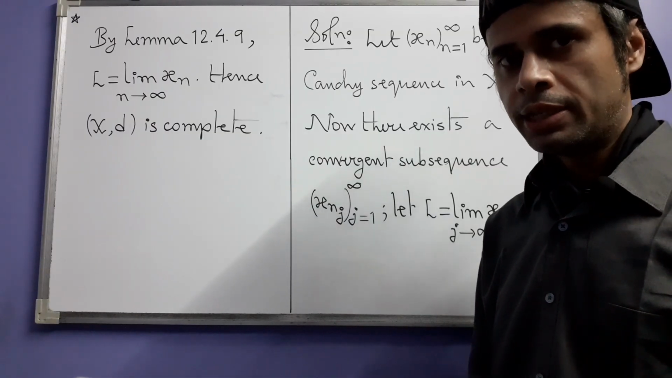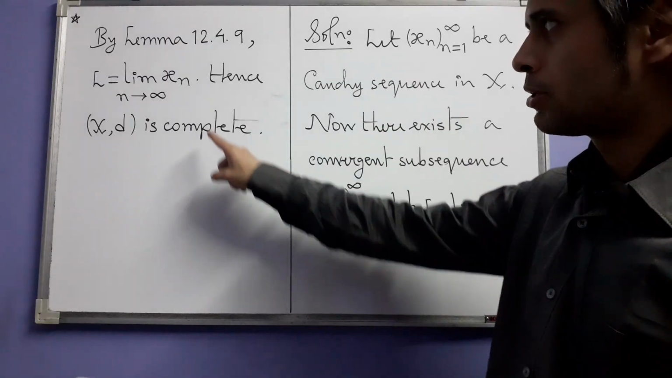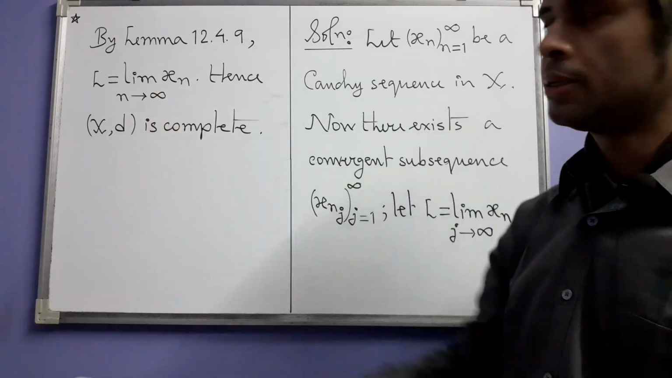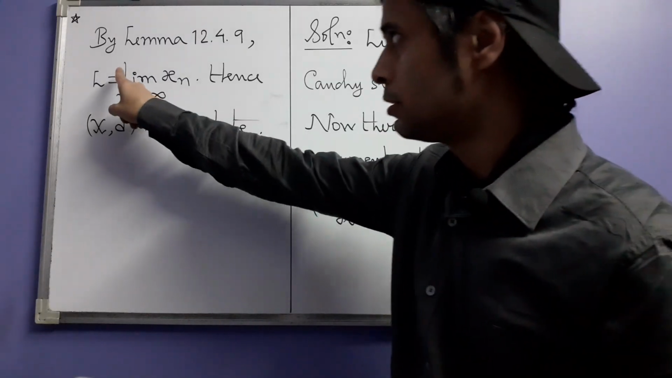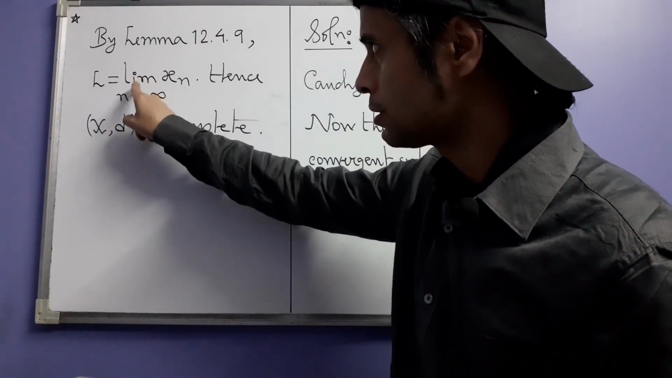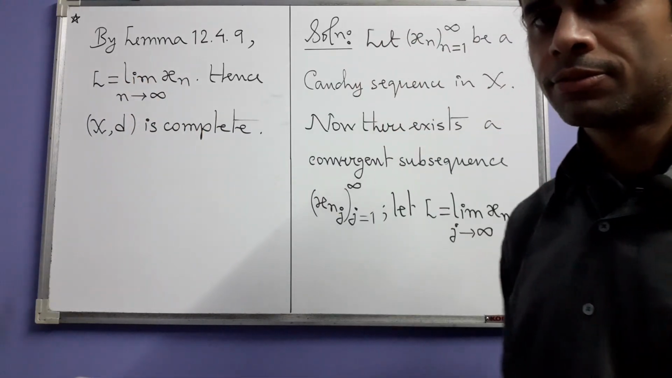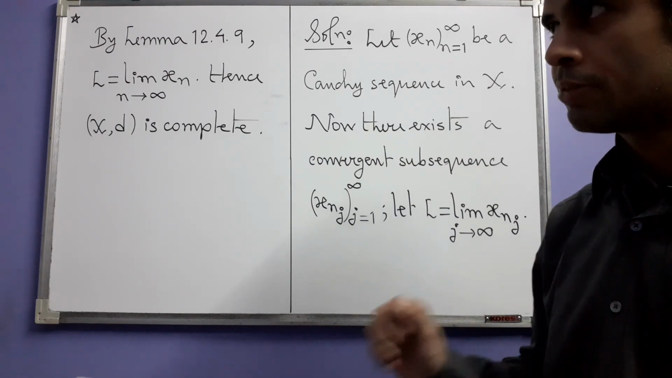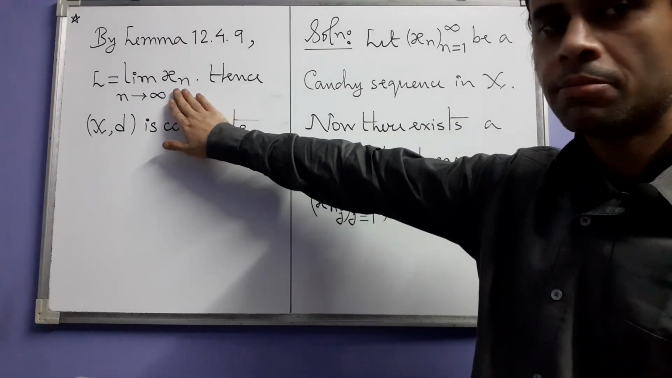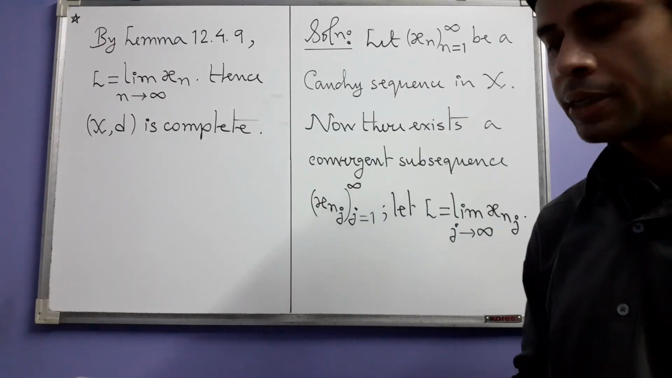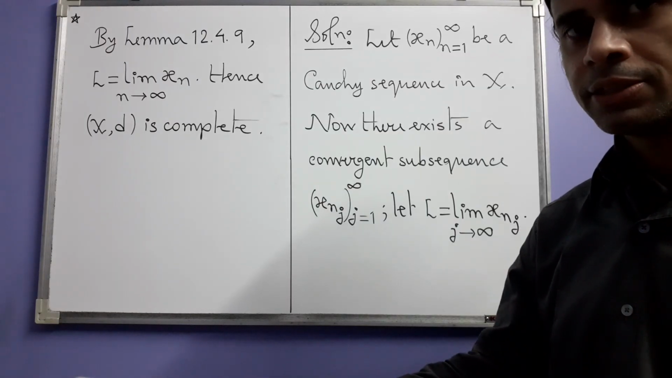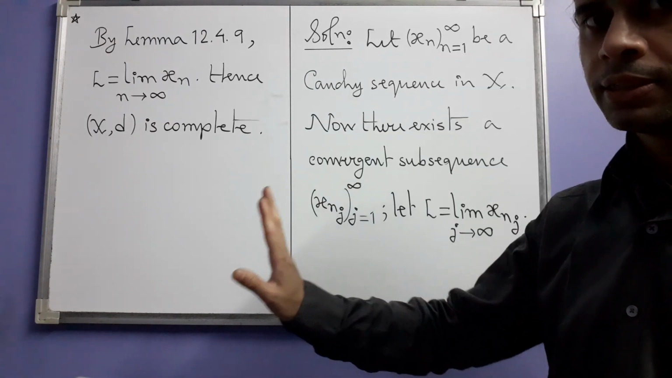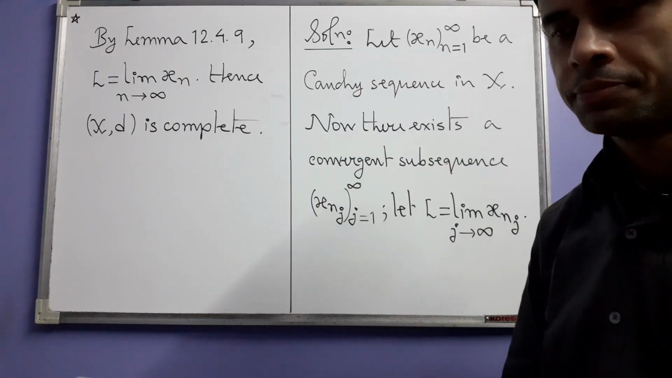But before I do that though, let me say something about the notation I am using here. Ideally, I should have written d-limit xn as n tends to infinity, because we are in the metric d. However, I am using this simpler notation with the understanding that the underlying metric is d. So I am not using that ideal notation.